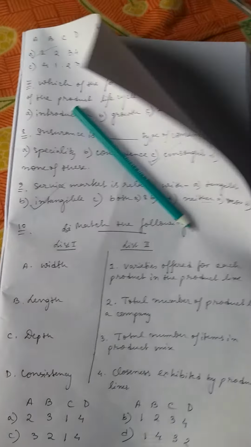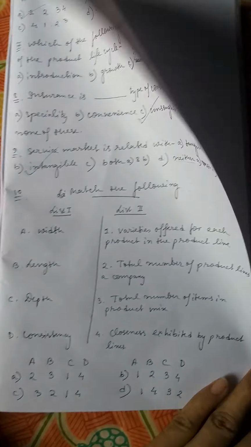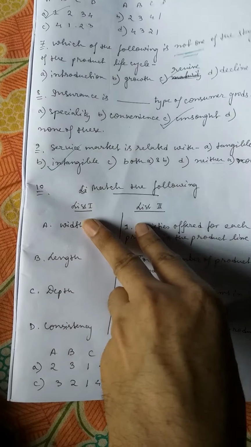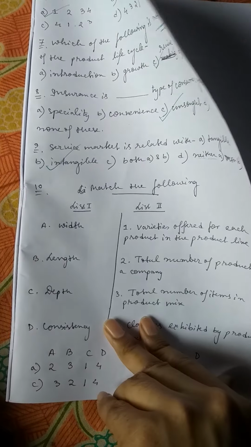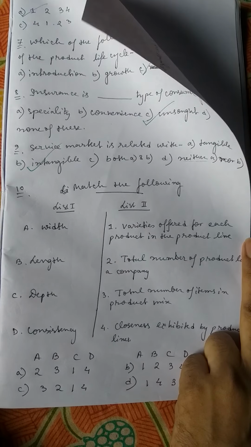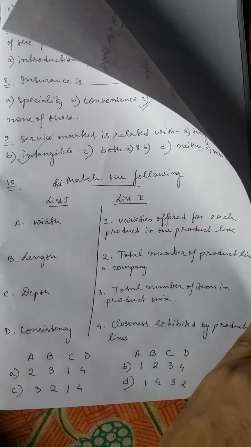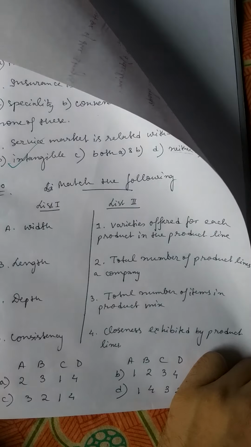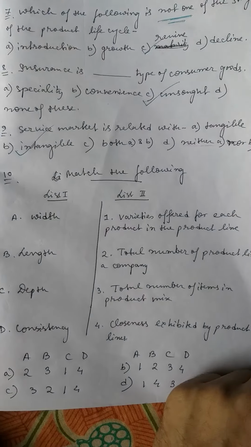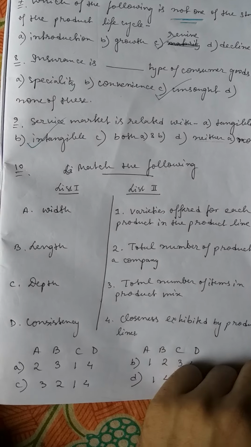Last question, a matching type question. We have to match list 2 with list 1. List 1: A, width; B, length; C, depth; D, consistency. List 2: 1, varieties offered for each product in the product line; 2, total number of product lines of a company; 3, total number of items in product mix; 4, closeness exhibited by product lines.